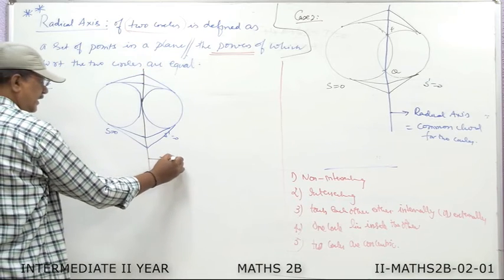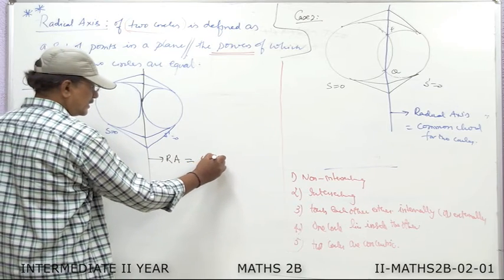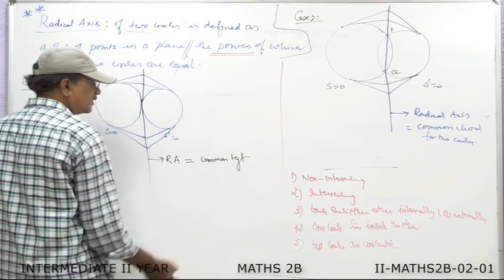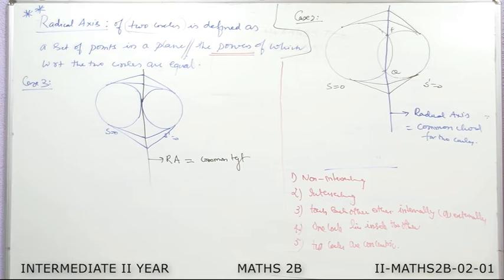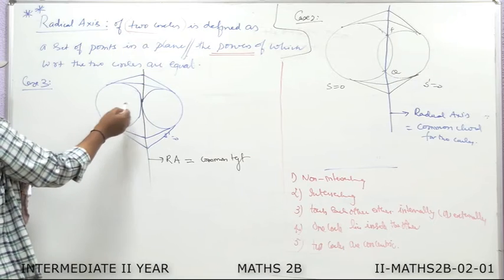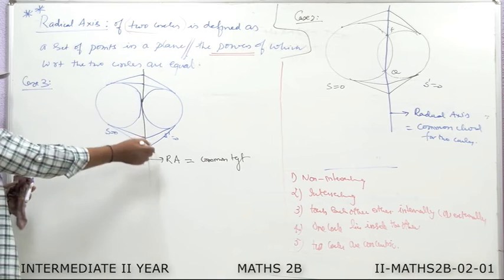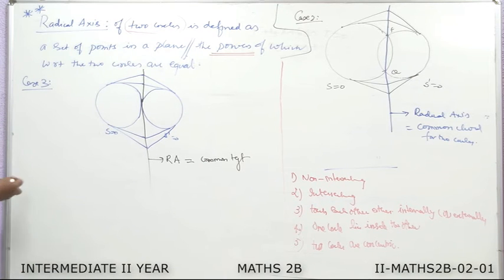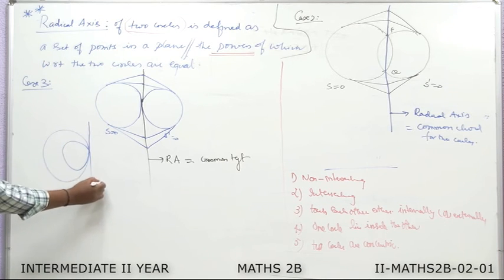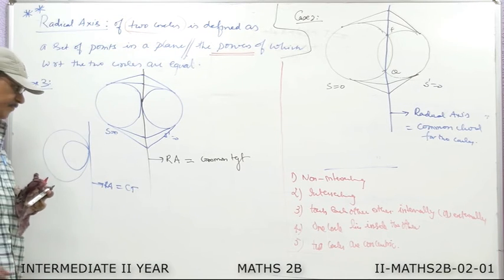This line is nothing but the radical axis, or you can say this is the common tangent. It is the common tangent for the given two circles. So, the third observation is that for the radical axis of two circles where the two circles touch each other externally, the radical axis is the common tangent. Similarly, we can show when the two circles touch internally. In this case, this will be the radical axis and it is also the common tangent for the two circles.